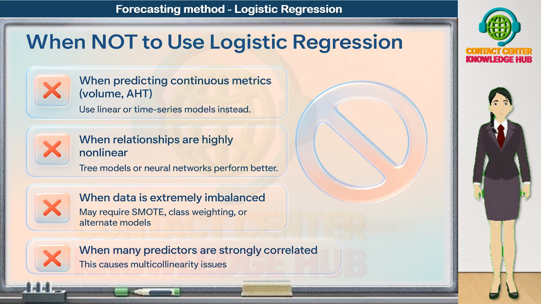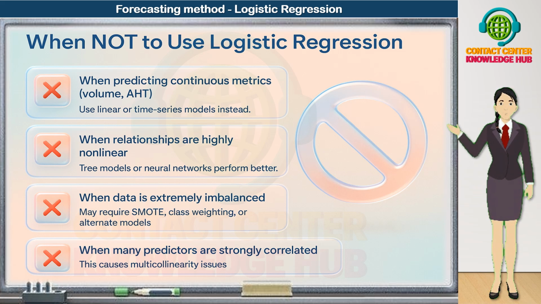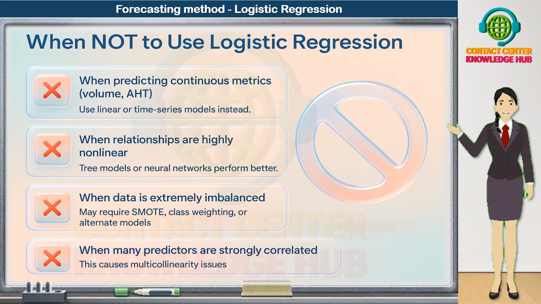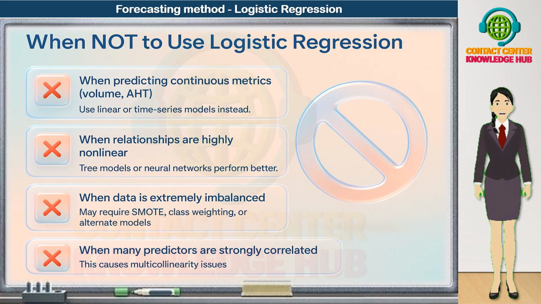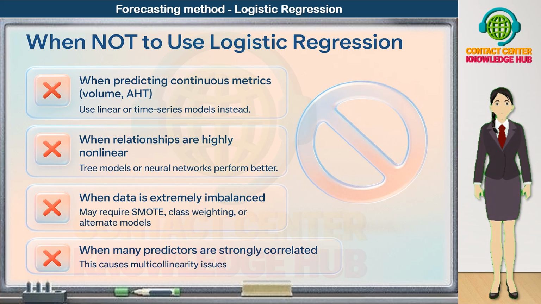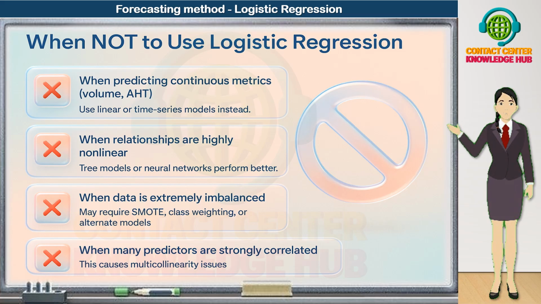Fourth, avoid logistic regression when many predictors are strongly correlated with each other. When there is high multicollinearity, coefficients become unstable and hard to interpret. Small changes in data can cause big swings in impact estimates. In such scenarios, you may need feature selection, regularized models like Lasso or Ridge, or tree-based algorithms that are more robust to correlated features.